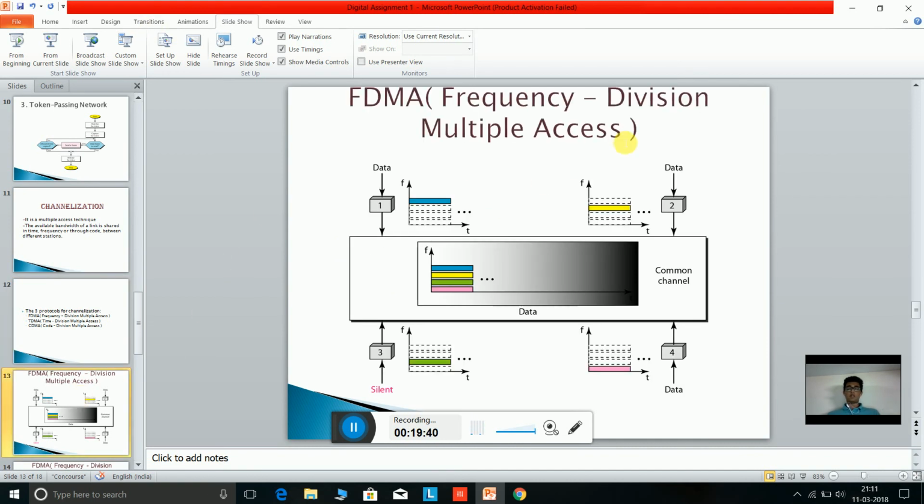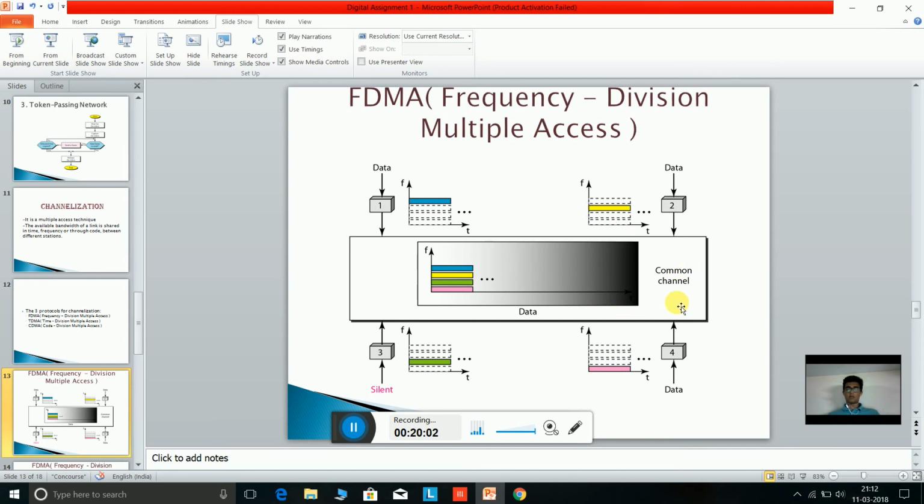In frequency division multiple access, you can see on the frequency side of the graph that every station is given a part of the channel. This will reduce or eliminate collision, and no traffic will occur.